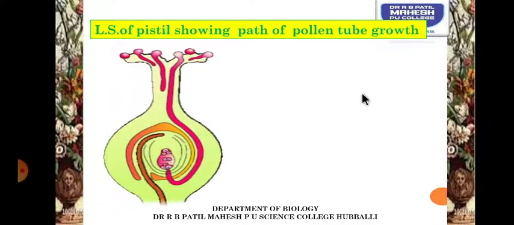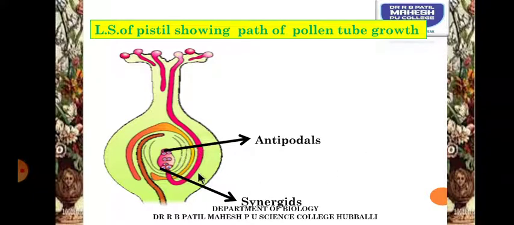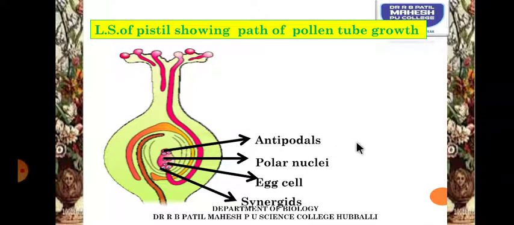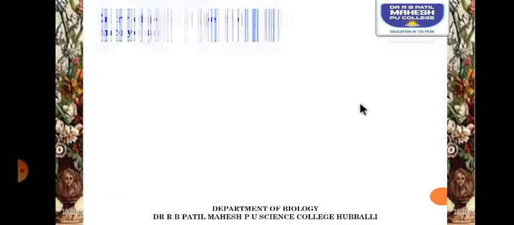Let us see the LS of the pistil showing the path of the pollen tube. See here, this is the LS of the pistil and one of the pollen grains has developed into a pollen tube and the pollen tube is entering through the micropyle. The region opposite to the micropyle contains antipodals, and near the micropyle, synergids will be there, and the egg cell is also present, making the egg apparatus. The central cell has polar nuclei, and this pink colored one is called the pollen tube.